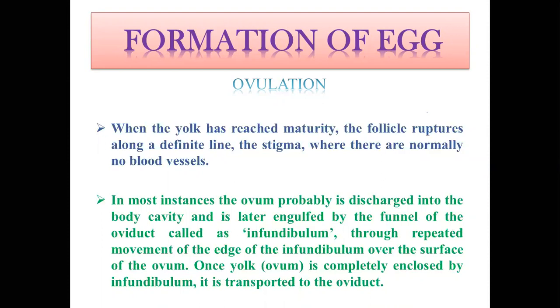So as I said, whenever the yolk matures, surrounding the yolk and its vitelline membrane there will be a follicle. This follicle will rupture, and by rupturing the follicle, the yolk will be freed. Whenever it comes out from the follicle, it will be captured by the infundibulum of the oviduct, and then it will go further inside the reproductive tract.